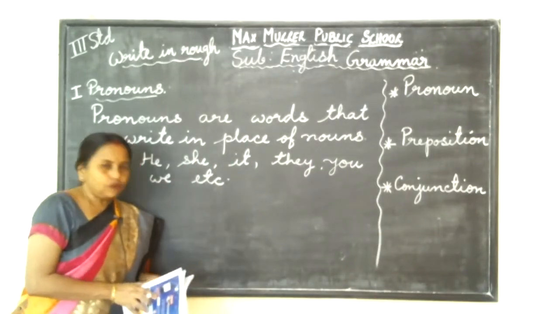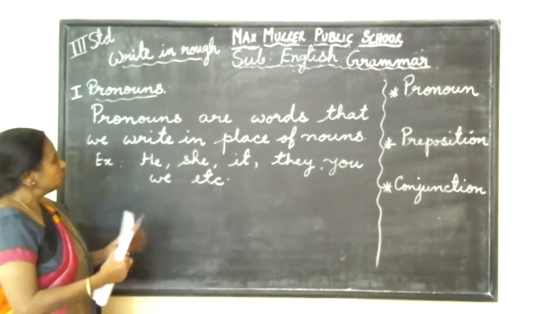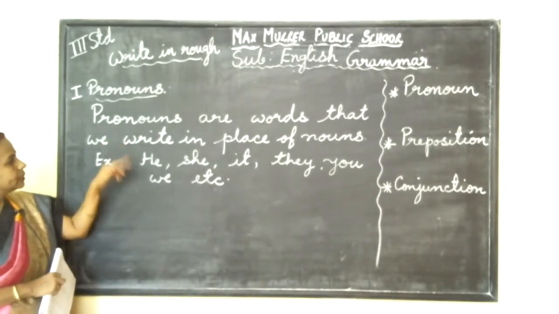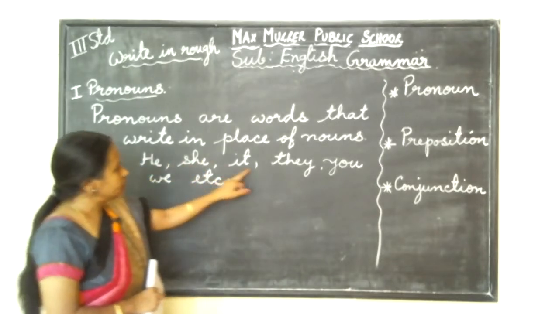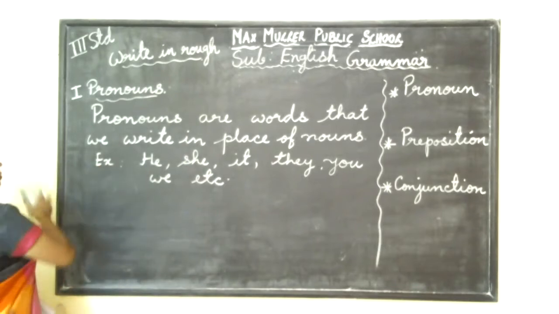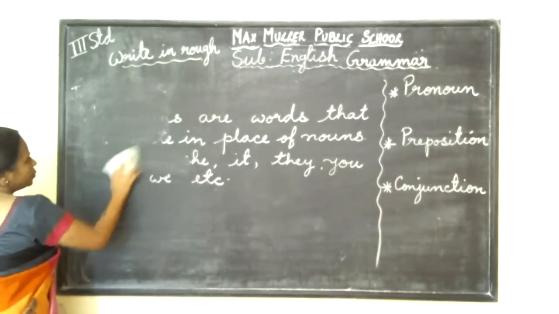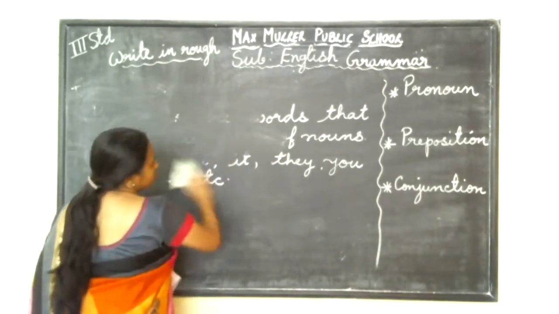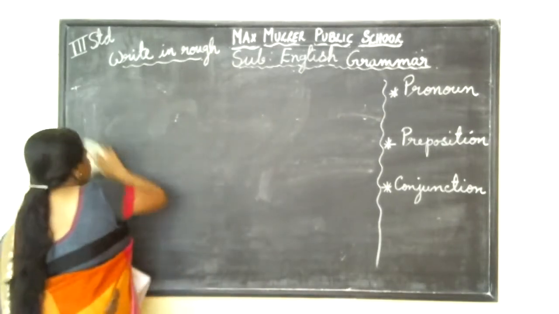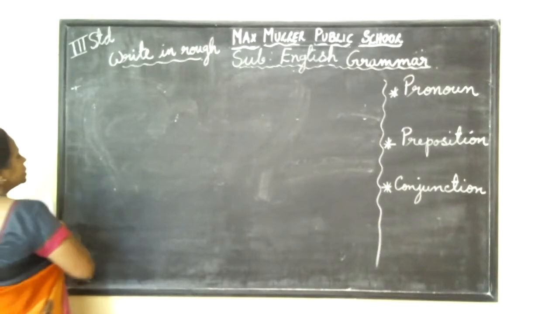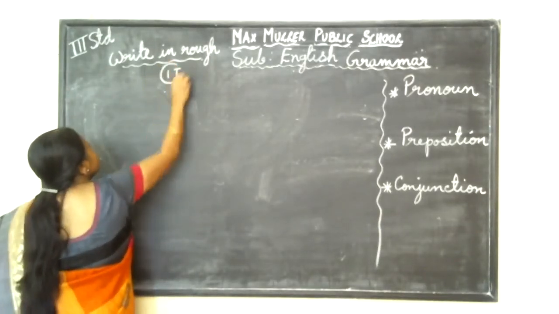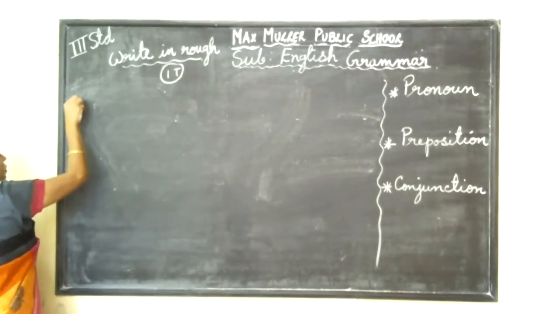Next. Now I'll write a few sentences, and you will understand why we write pronouns. Pronouns are words that we write in place of nouns. Example: he, she, it, they, you, we, etc. So next, I'll write a few examples now. Right, the first sentence. This also write in rough, one time is enough. What I'm writing, you copy, one time is enough.